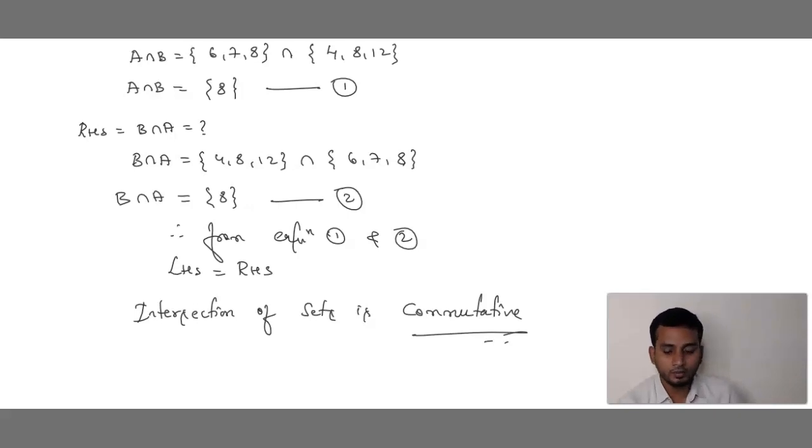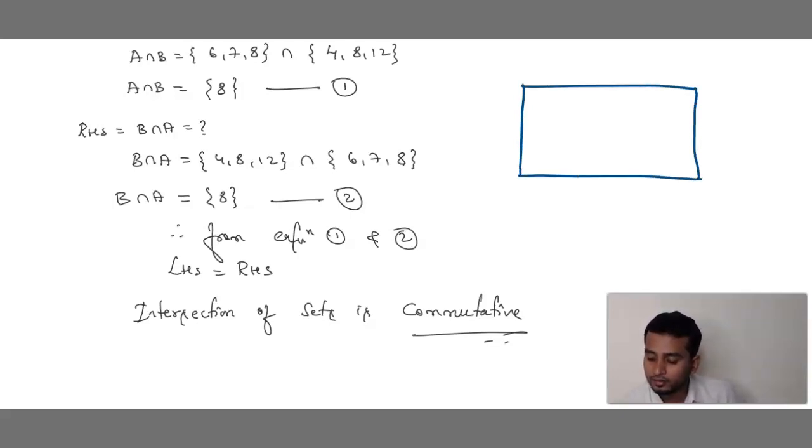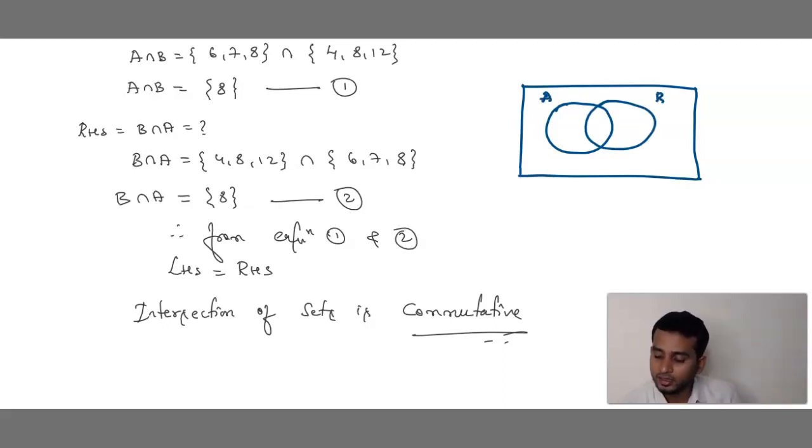Now we should draw the Venn diagram. How to draw the Venn diagram? First we draw one rectangle. Then this is set A and this is set B, and it's the universal set. Now first what should we fill? Common. What is common? 6, 7, 8, 4, 8, 12. 8 is common. In set A, if 8 goes, what is left out? 6, 7. In set B, if 8 goes, 4, 12. Now what do we have to find?